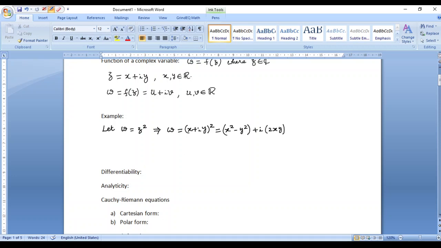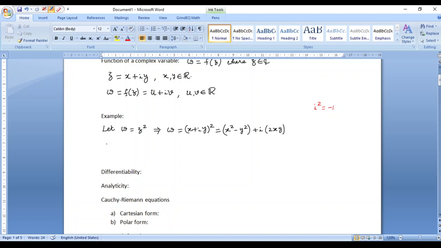What I have done is I have simply expanded this using the formula a plus b the whole square, and I have further substituted the value of i square by minus 1, because as we know i square is minus 1, where i is the complex number root of minus 1. So accordingly we have this to be x square minus y square plus i into 2xy.